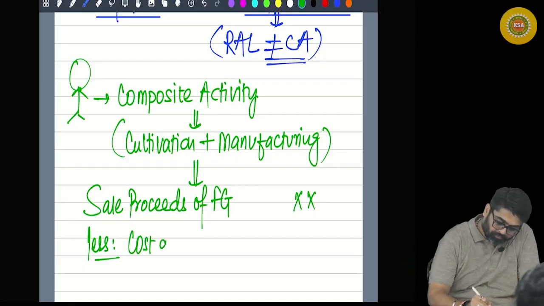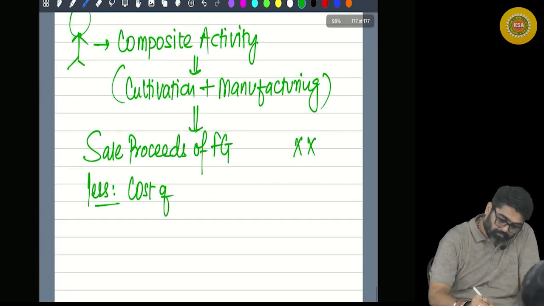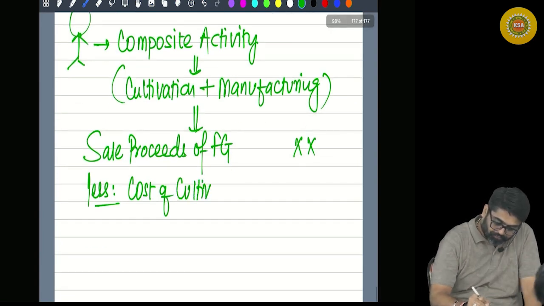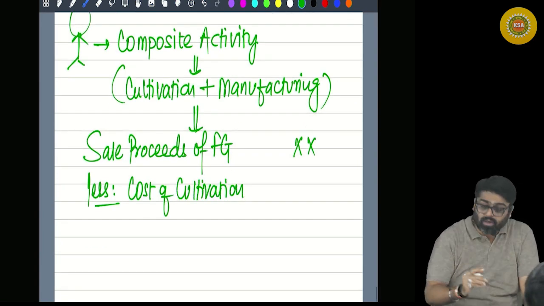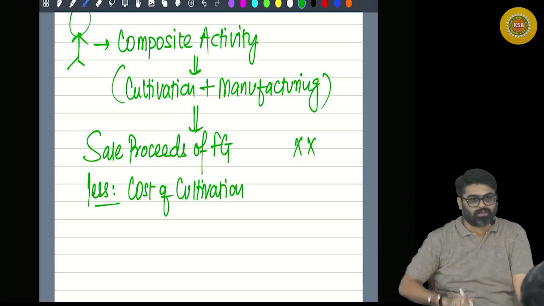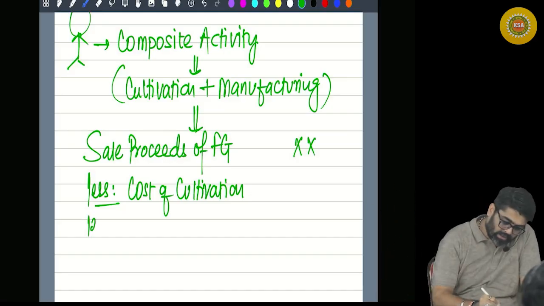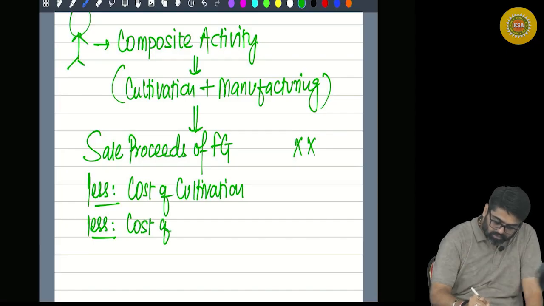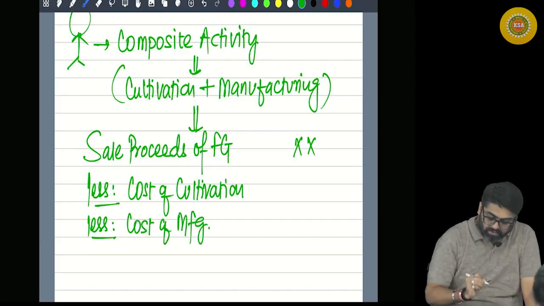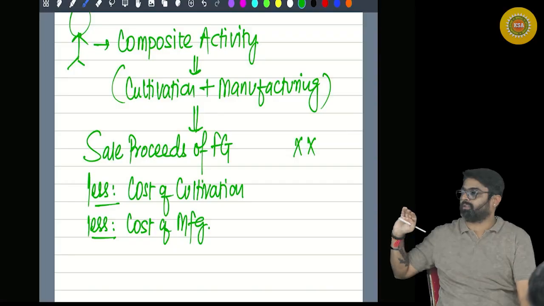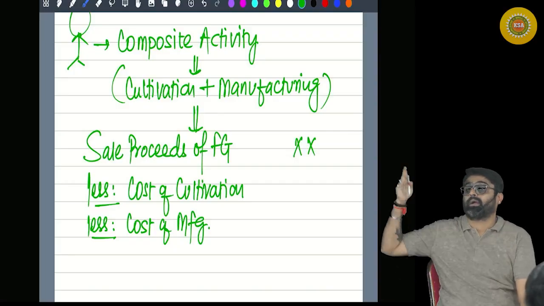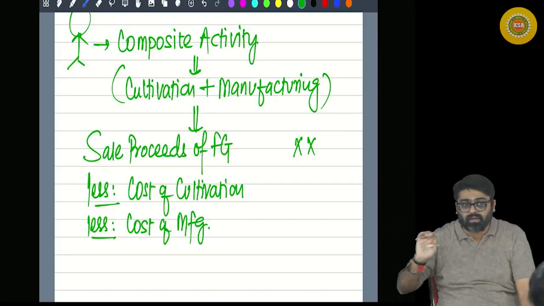Less cost of cultivation, meaning the cost relating to my agriculture. Then less cost of manufacturing. These are the direct expenses which I incur on cultivation as well as manufacturing.